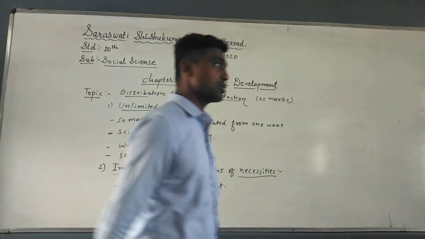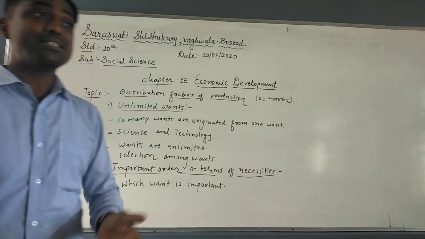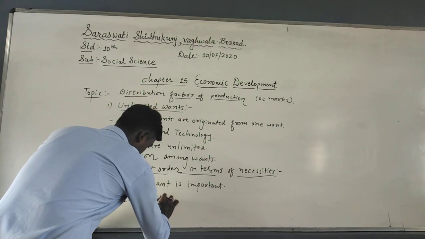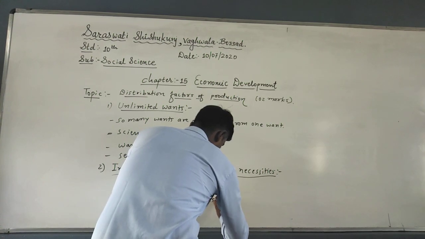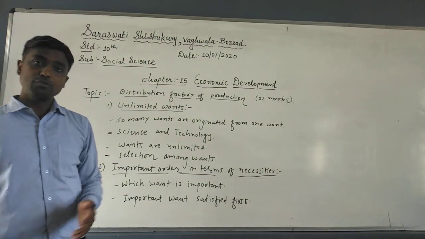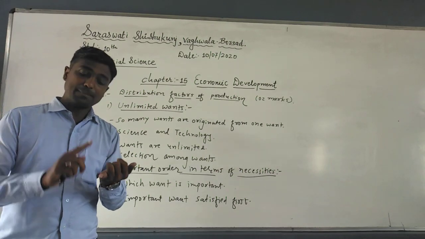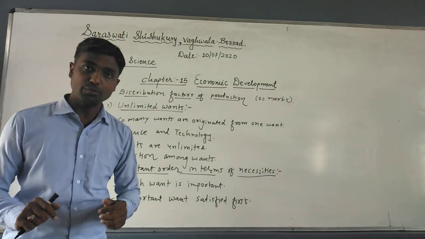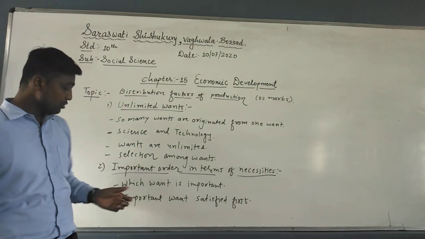Now the second point is that the important want should be satisfied first. I will write here: important want satisfied first. It means right now I will take your example. You have wants like a reference book, a vehicle, a separate room, AC, so many wants, but which want is important? For example, a reference book for the board examination. So that want should be satisfied first, later on other wants. So this is the second point.